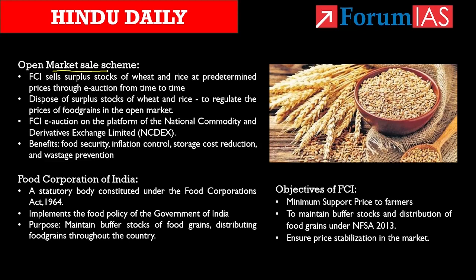This open market sales scheme is also like that only. Here, the FCI uses these buffer stocks to address inflation. See, in the open market sales scheme, FCI sells surplus stocks of wheat and rice at predetermined prices through e-auction from time to time. Through this route, the government will make sure that there is adequate supply of food grains in the market. There are other benefits also. That is, by selling it in the open market, the storage cost of these buffer stocks for FCI will also come down, and even the wastage of these food grains in the FCI godowns can be prevented.